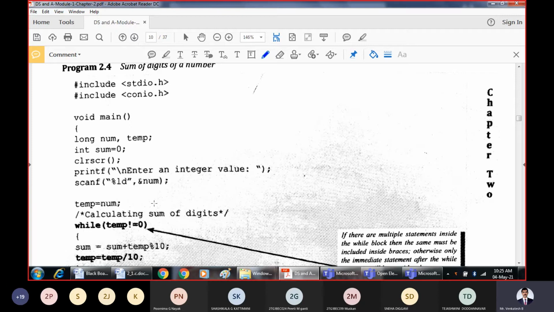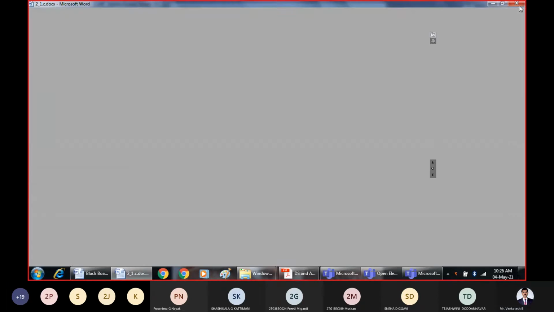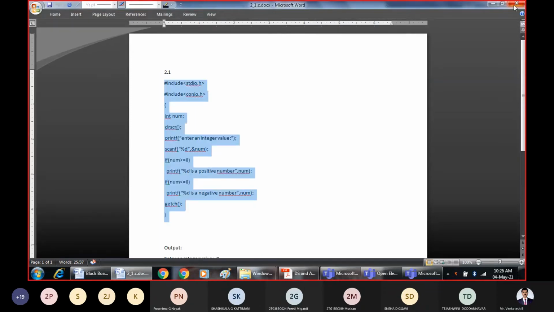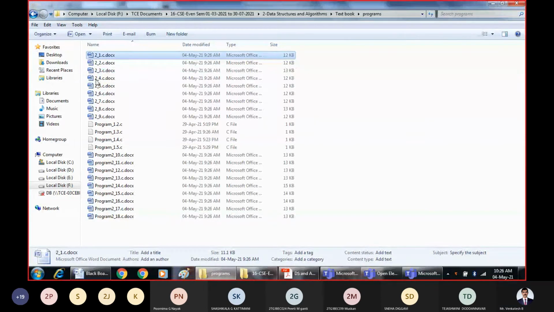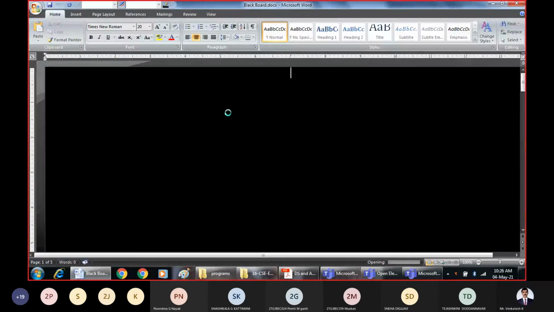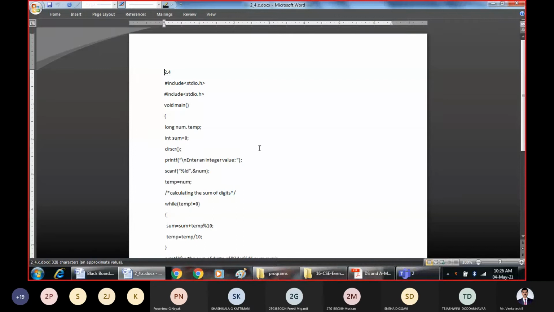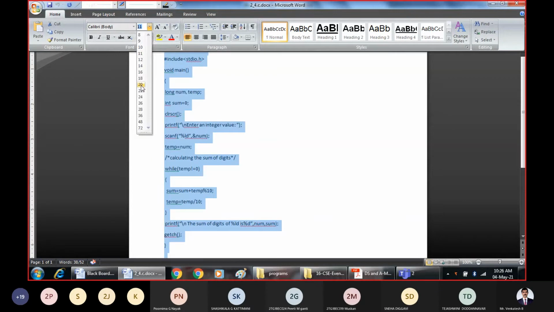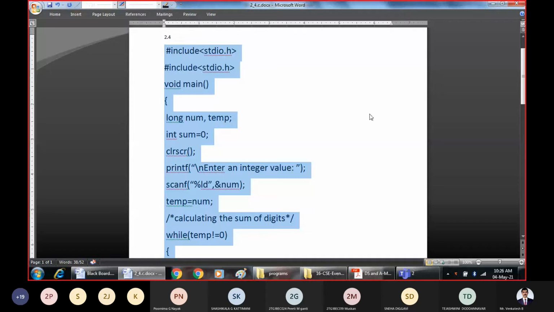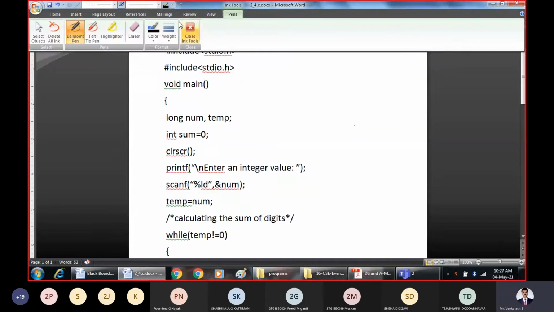So program 2.4. I'll take it in this Word document and try to explain it. I'll increase the font size so that the program can be seen properly.